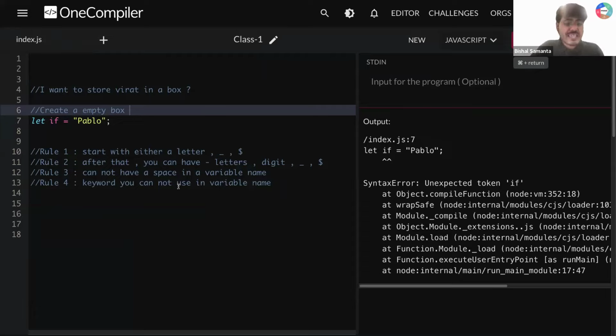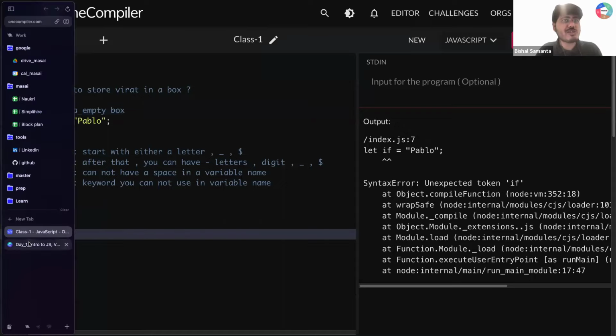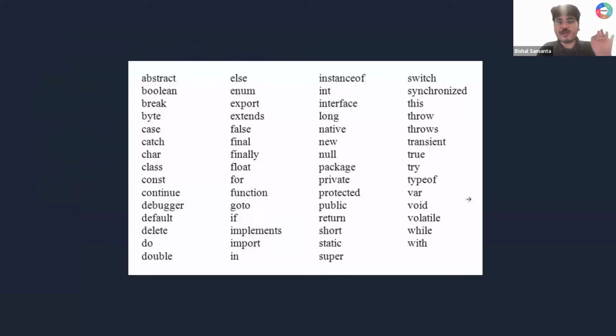Now, sir, where can I see all those restricted keywords, do I need to remember? No, you don't have to remember. Let me show you the chart of all of this, and slowly in this curriculum you will learn. So these are all the list of keywords which you cannot use as a variable name. You cannot create a variable name for. You cannot create a variable name called class. You cannot create a variable name called false. You cannot create a variable name called new. Do I have to remember, sir? No. Just have a read once.